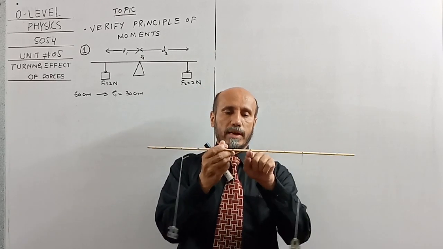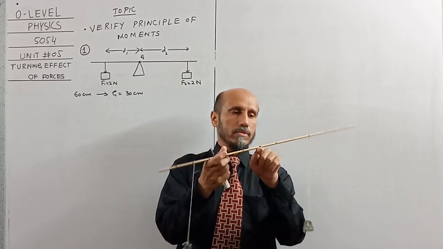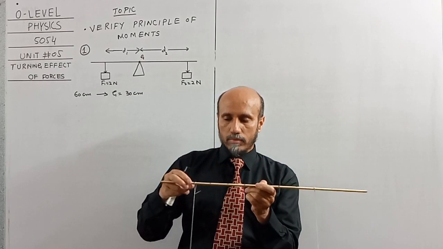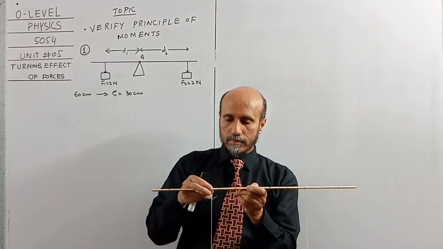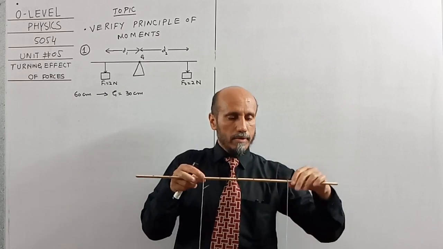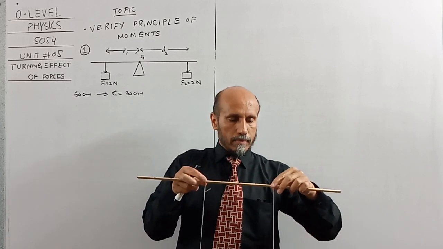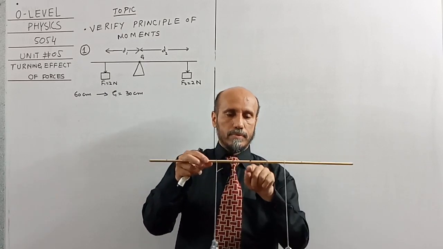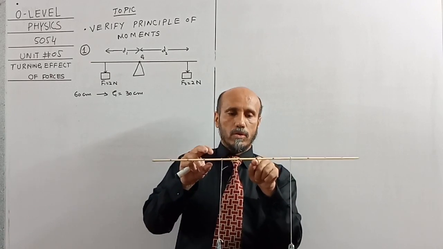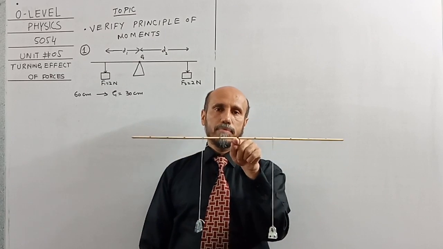So I will place it, it is not being balanced, so let me move the distance. Okay, and then here. Now I am going to balance it. Okay, yes, now it is balanced.